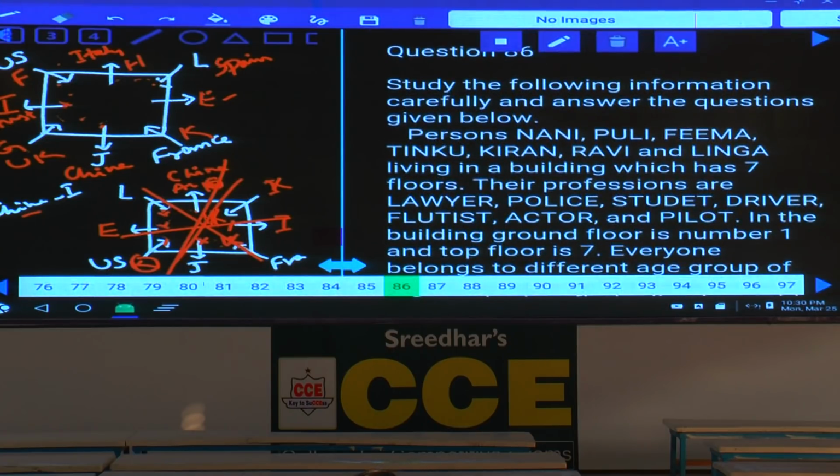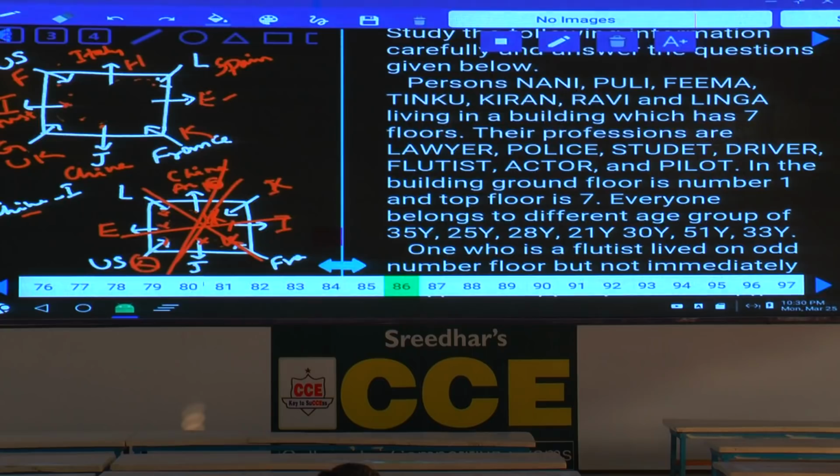Then question number 86 to 90. Now in this question numbers 86 to 90, tell me what is the information here. Now persons Nani, Puli, Fema, Tinku, and Kiran and so on. And how many persons are there? 7 persons, isn't it? They are living in a building which has 7 floors. Each one of them lives on a different floor of a 7-floor building, and their professions were also clearly given. Their professions are lawyer, police, student and so on. And their ages are also clearly specified, isn't it?